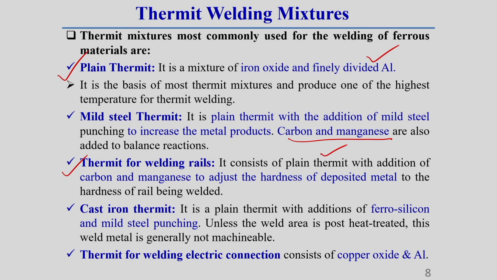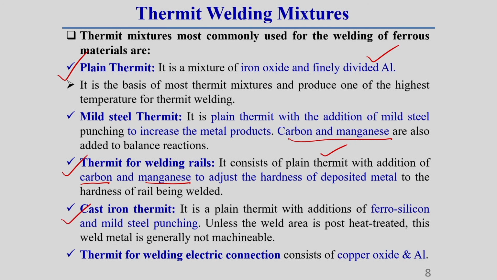In thermit for railway, carbon and manganese are used to adjust the hardness of the deposited metal. Okay. Because carbon and manganese are added to the plain thermit mixture in such a proportion that the hardness of the deposited metal is balanced with the hardness of the rail being welded. That is why this mixture is especially designed for welding of rails.